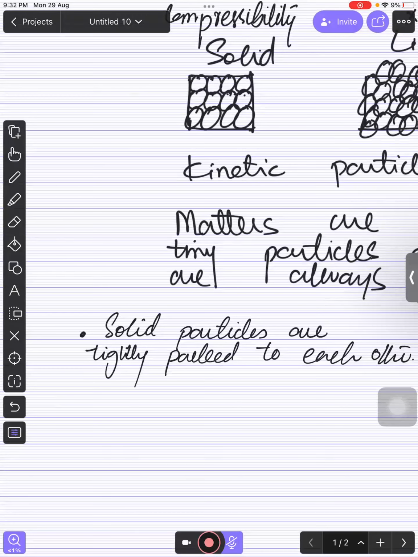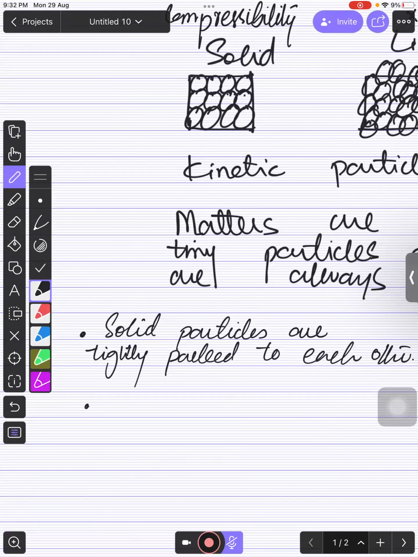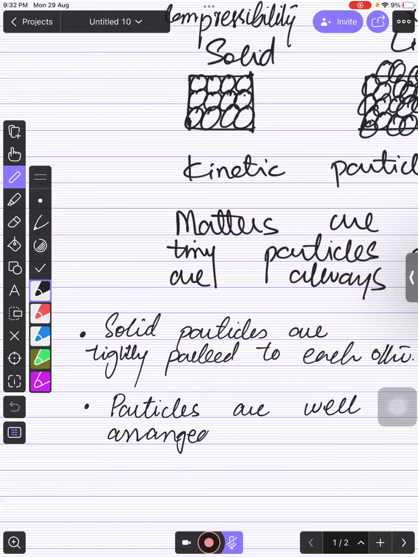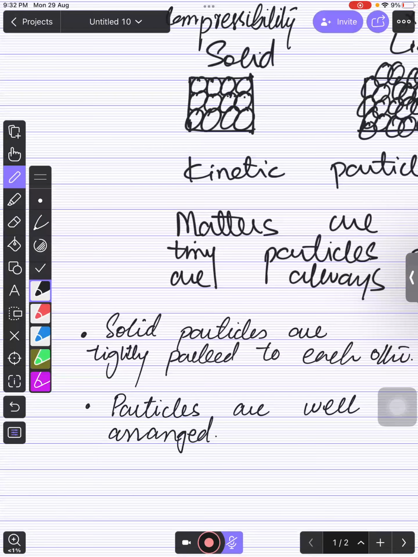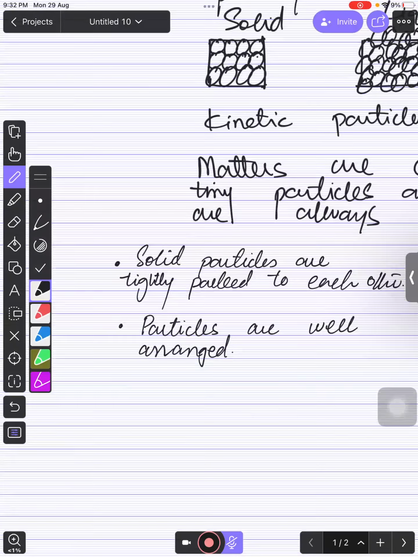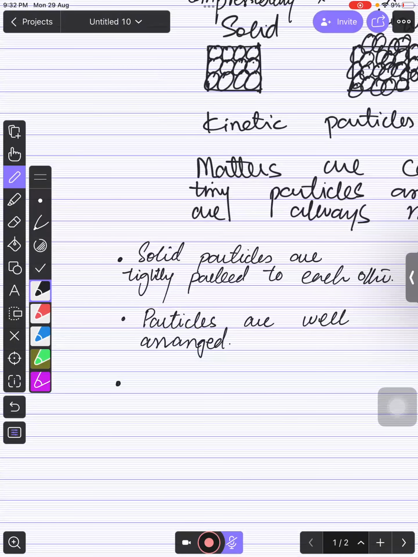And it is a very important thing. You need to understand that particles are well arranged in an orderly pattern, right? When the particles are very close to each other, definitely there will be a higher force of attraction between them. So you can say that there is a high force of attraction between the particles.